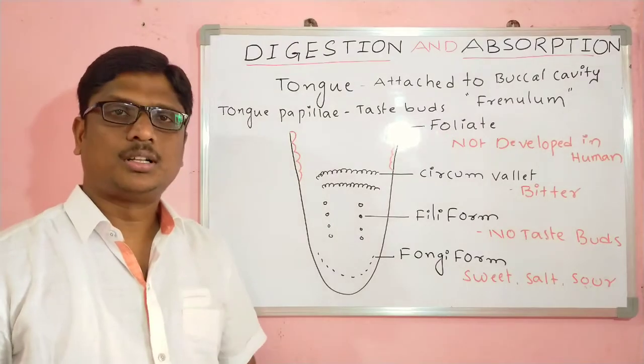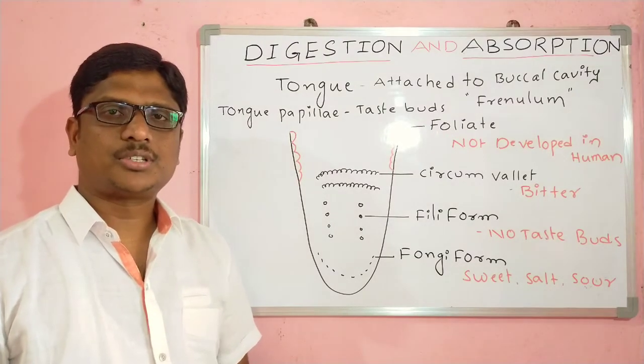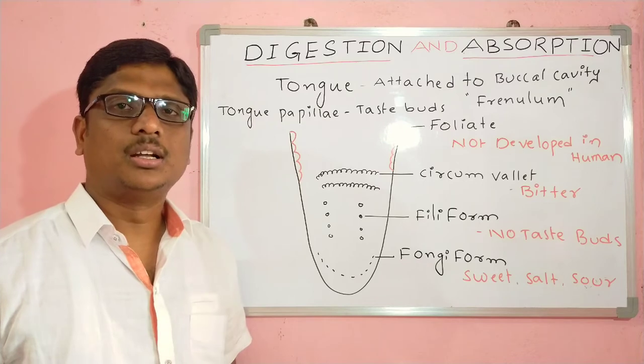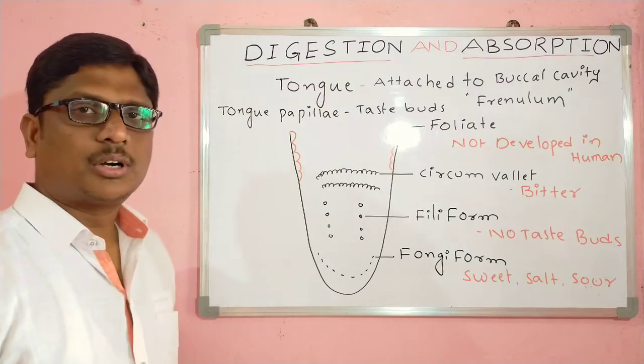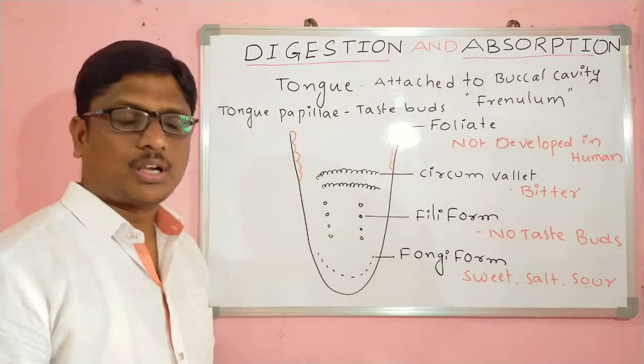Dear students, in the part 1 digestion absorption, we have completed the alimentary canal up to the teeth structure. Next, in the same, the mouth opens into the buccal cavity. In the buccal cavity, we have three parts.